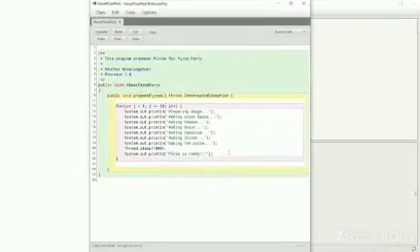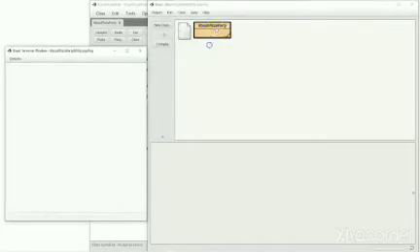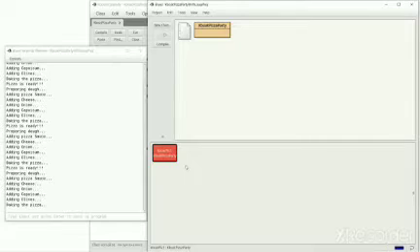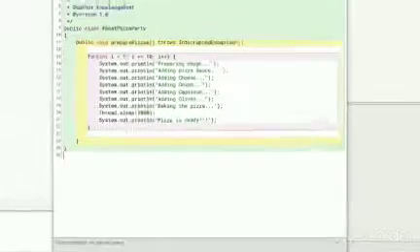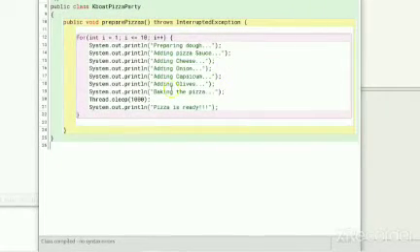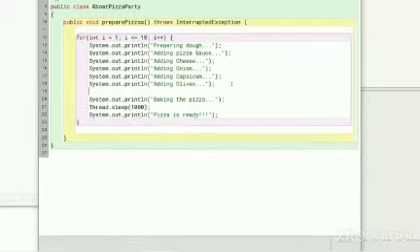Let me run the program now. Our 10 veg pizzas are ready. If I want to bake non-veg pizzas, it is just a single line of change, like this.